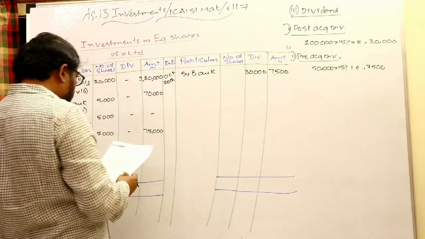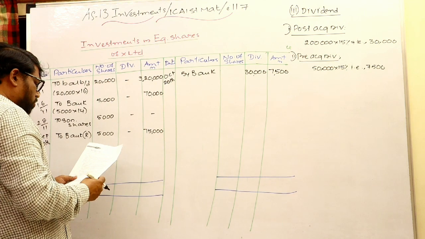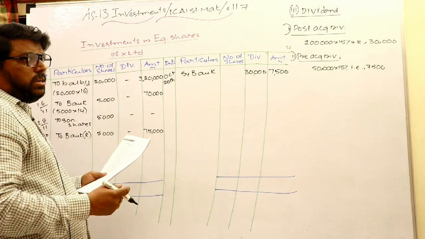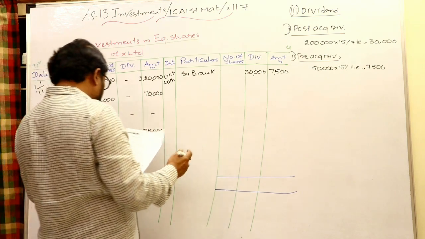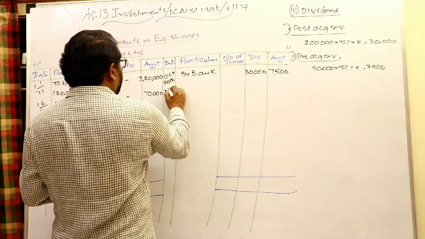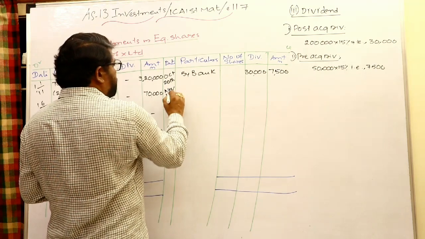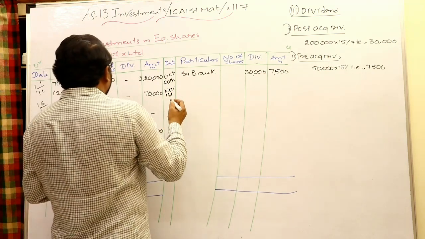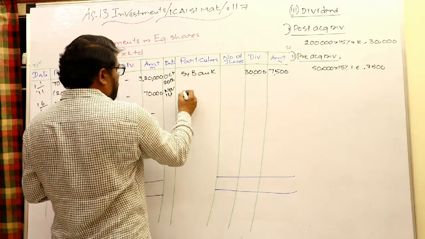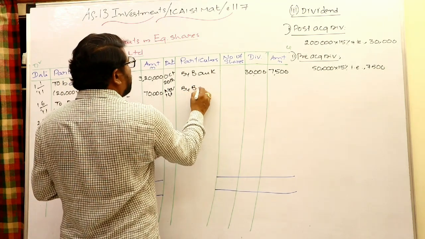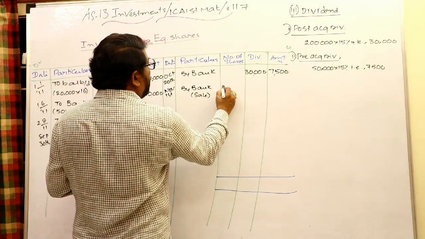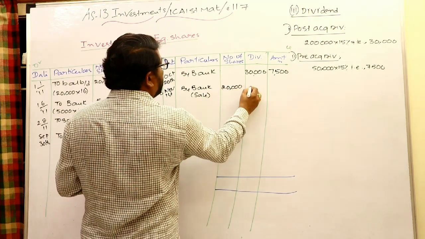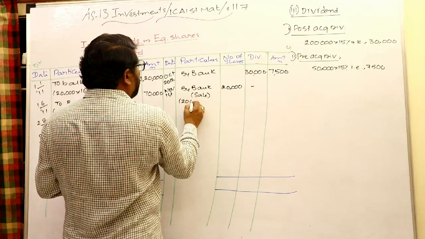Okay, look at the last transaction. November 1st, what happened? 20,000 shares are sold, each at 10 rupees but with 3 rupees premium, so 13 rupees. That is on November 1st. Whenever investments are sold, bank account debit to equity shares in X Limited, by bank, within brackets sale, number of shares 20,000, 20,000 into 13 rupees.